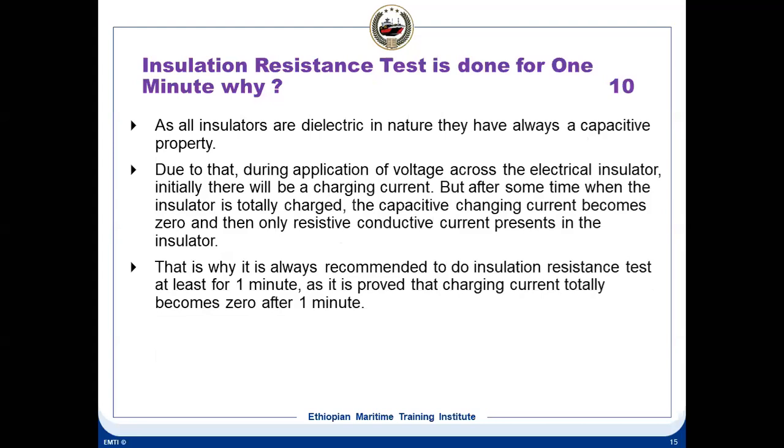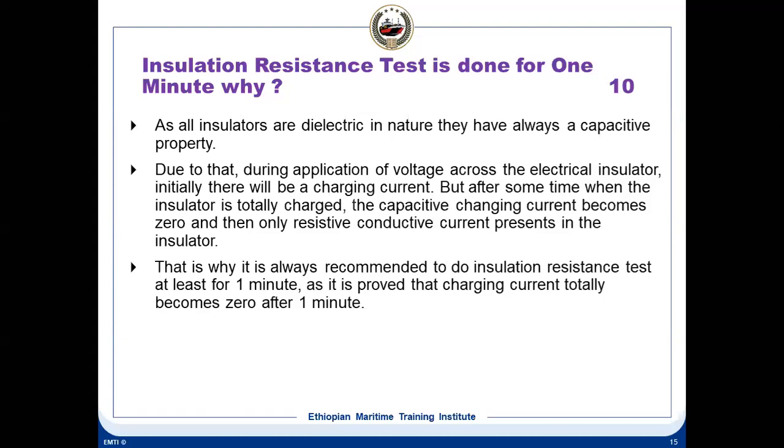When you initially apply a voltage, after some time when the insulator is totally charged, the capacitive charging current becomes zero, and then only the resistive conductive current is present in the insulator. That is why it is recommended to do the insulation resistance test for at least 1 minute, as it is proven that the charging current totally becomes zero after 1 minute.